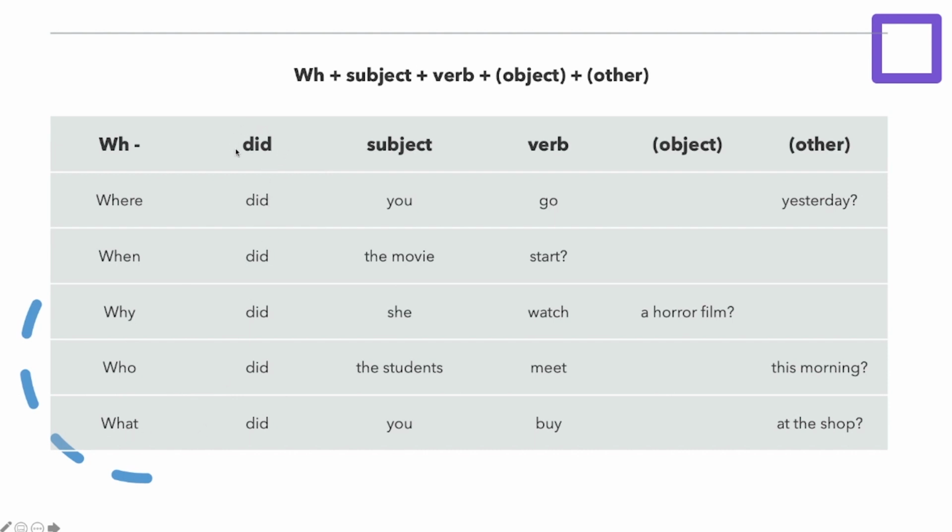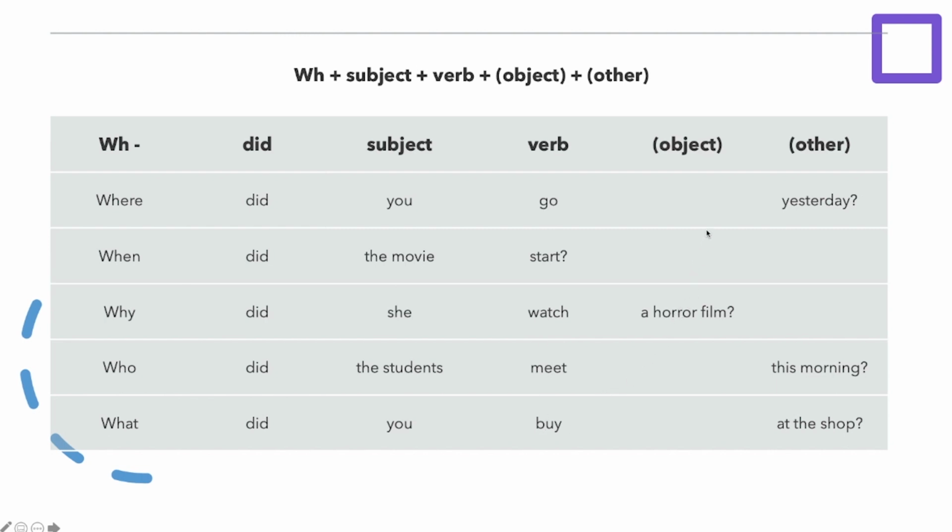Then we use did, which is the past simple. So did. Then the subject, I, you, he, she, the students, the movie, etc. Then we use a verb, so the action, go, start, watch, meet, buy.